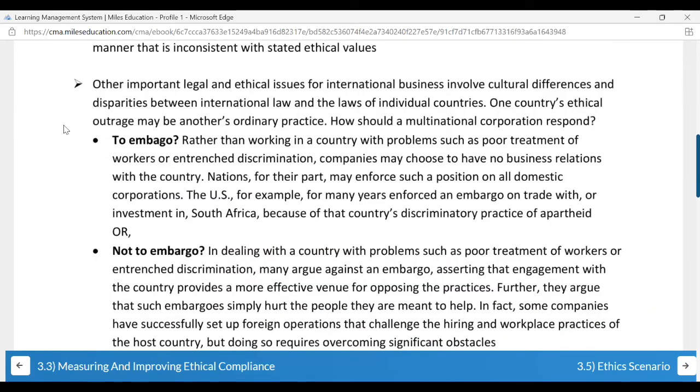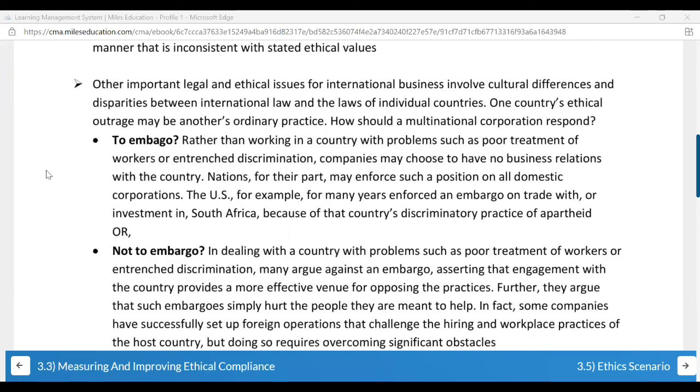To embargo or not to embargo. What happens is most organizations, if there's a country where there are a lot of unethical practices going on, don't put up their subsidiary there. There are companies who normally won't like to invest or keep their projects or plants in a country where a lot of unethical practices are going on. But unethical practices generally go on in a country which is not much developed.